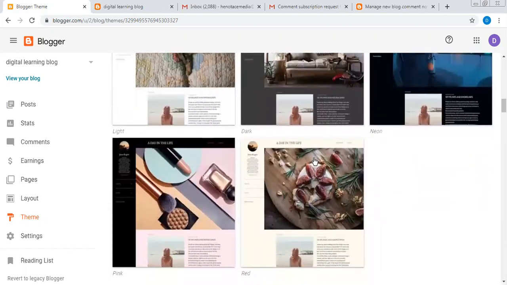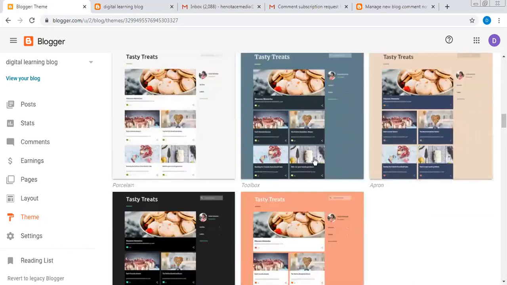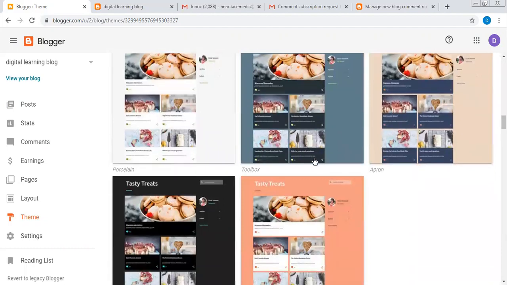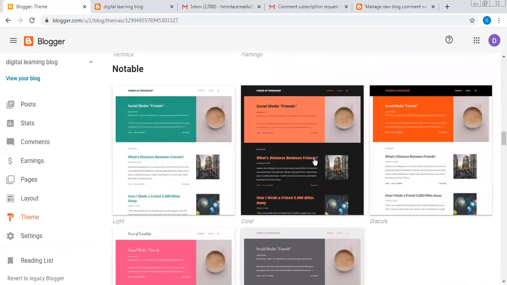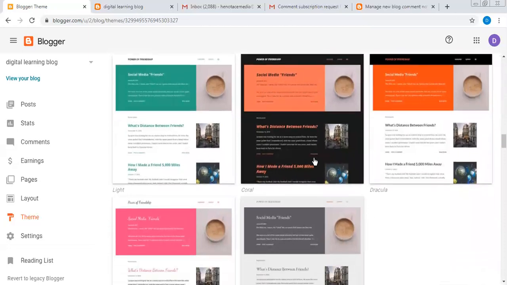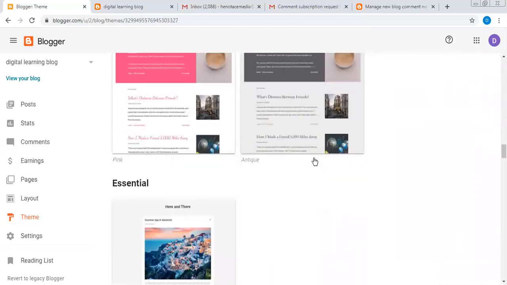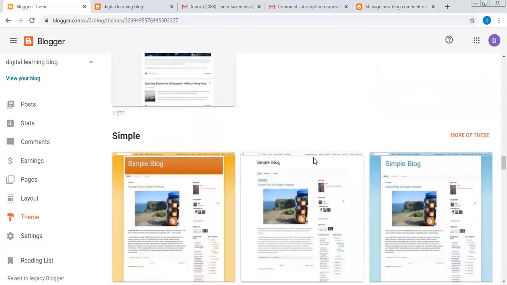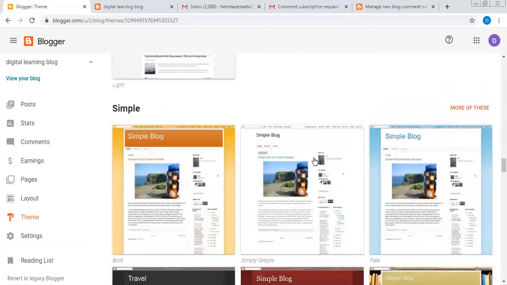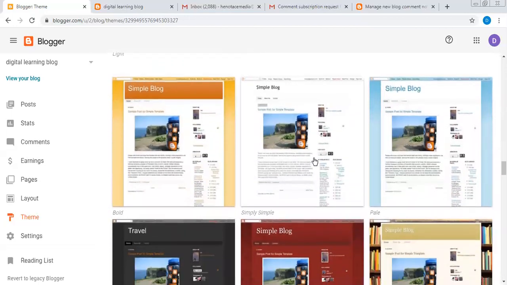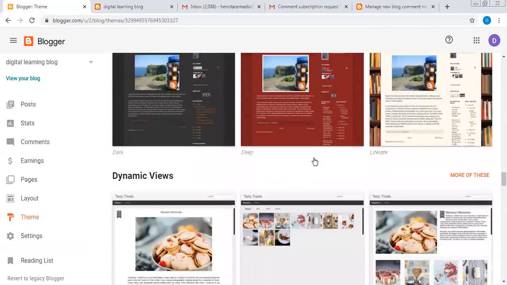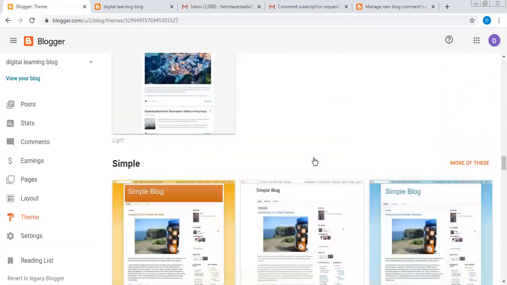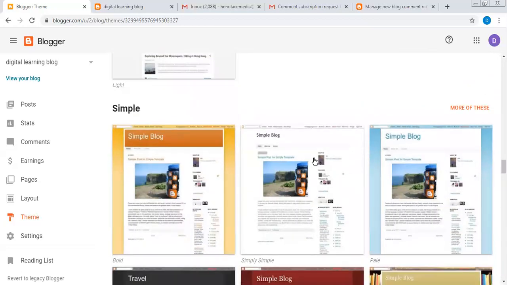All right, so I'm going to look for the one that I believe is fine for me and for what I want to do. Look at the templates now. Can you see the templates? Okay, let me see the one that will be okay. Simple blog. Since it's saying simple blog, let me go for a simple blog, something that is simple enough.